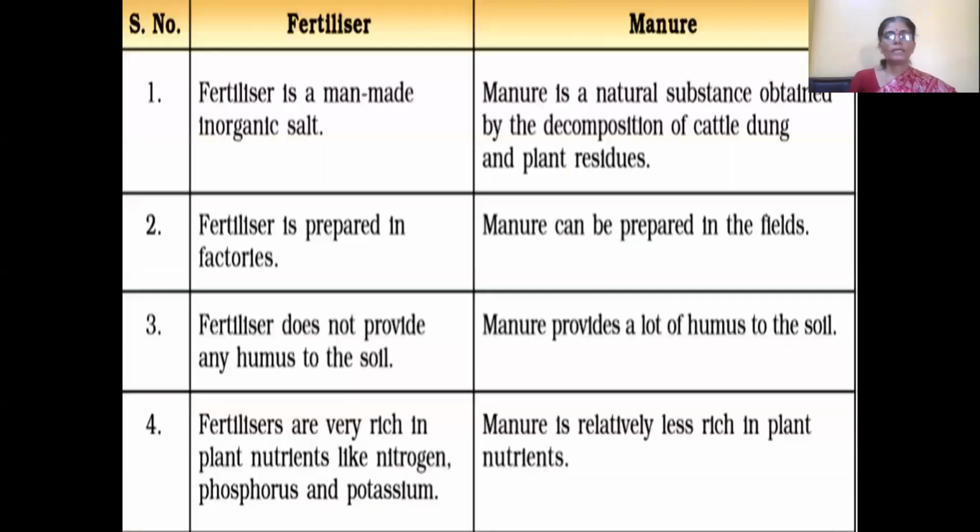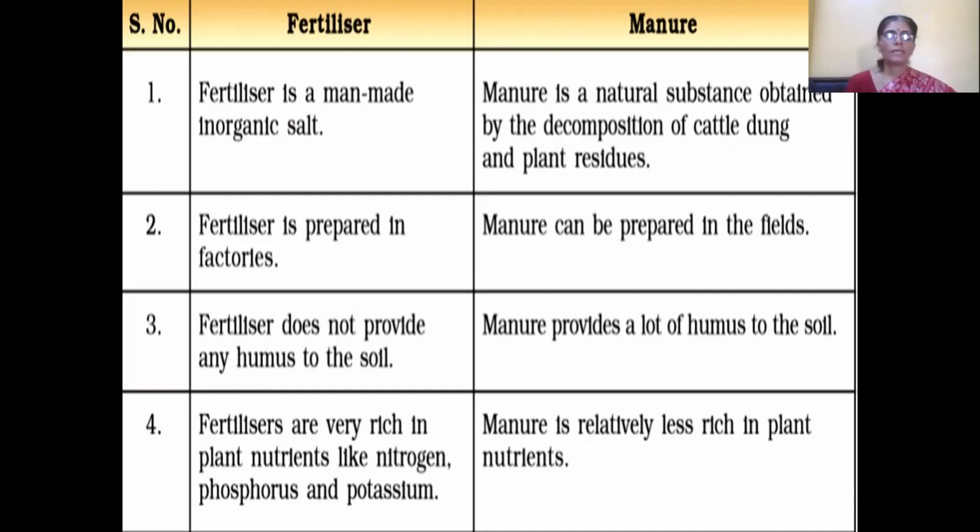Now let us see what the differences are between fertilizer and manure. Fertilizer, as we know, is a chemical substance, so we can call it an inorganic salt. Manure is an organic or natural substance. It is obtained by the decomposition of animal waste, plant waste, etc. Fertilizers are produced in factories, and manure can be prepared in the field itself. Fertilizers do not produce any humus in the soil. Humus adds fertility to the soil, and manure provides a lot of humus to the soil.